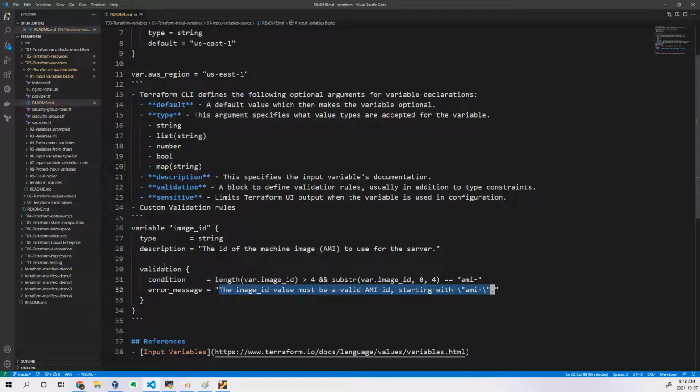So validation is where you are adding some additional logic to your existing variable, saying that if this condition is satisfied, then only pick the value. If not, reject it with the error message. That is the intention of using this validation block. It is a nested block of your variable block. It is a block inside the block, so that's the reason we call it a nested block.